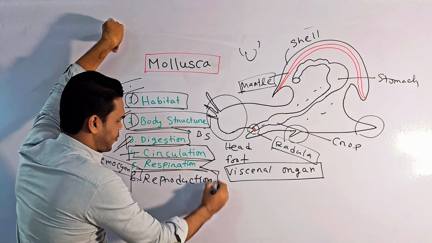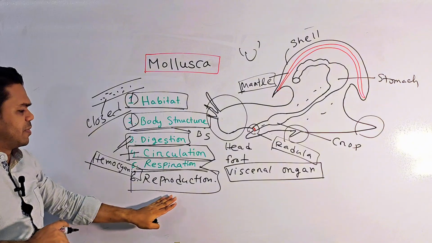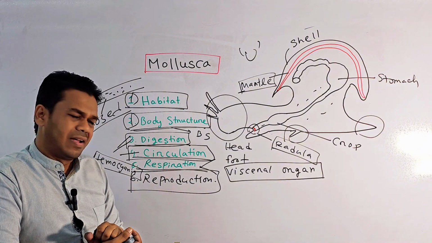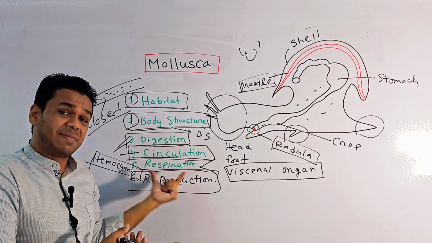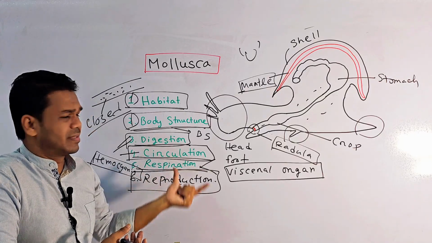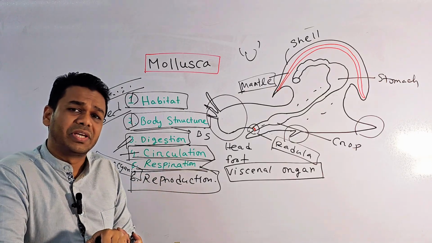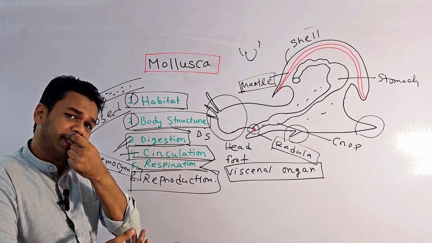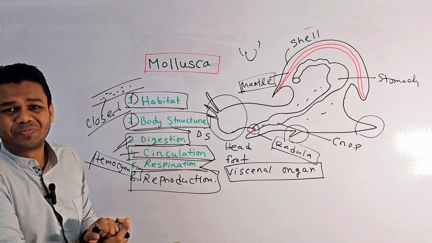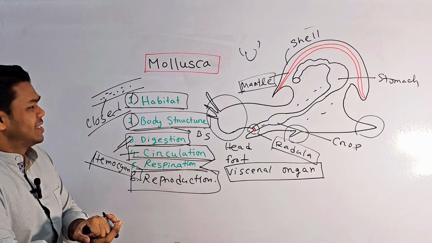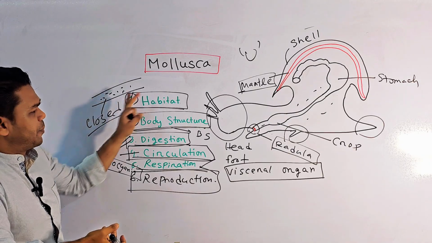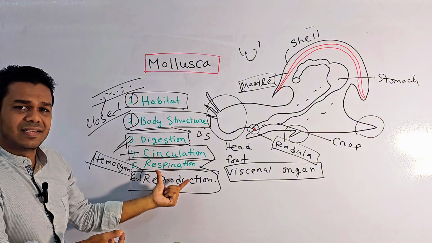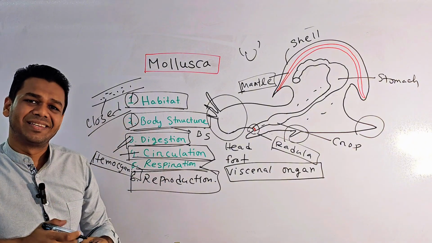And my dear students, reproduction. Their reproduction is mostly internal. Some animals may be external, but in maximum cases mollusks follow internal reproduction, though in some cases they can follow external reproduction. So my dear students, I think you got all the points, and you need to revise all the things and play the video again and again.